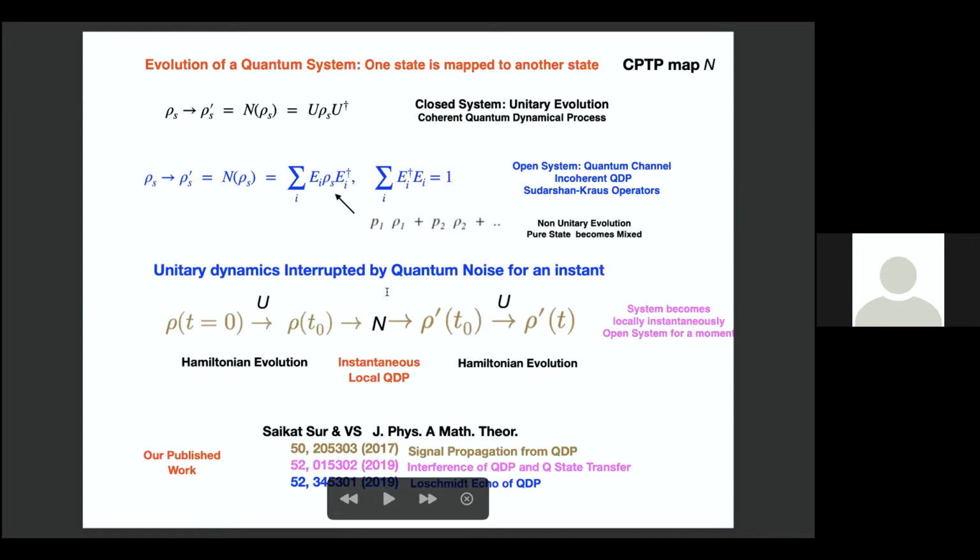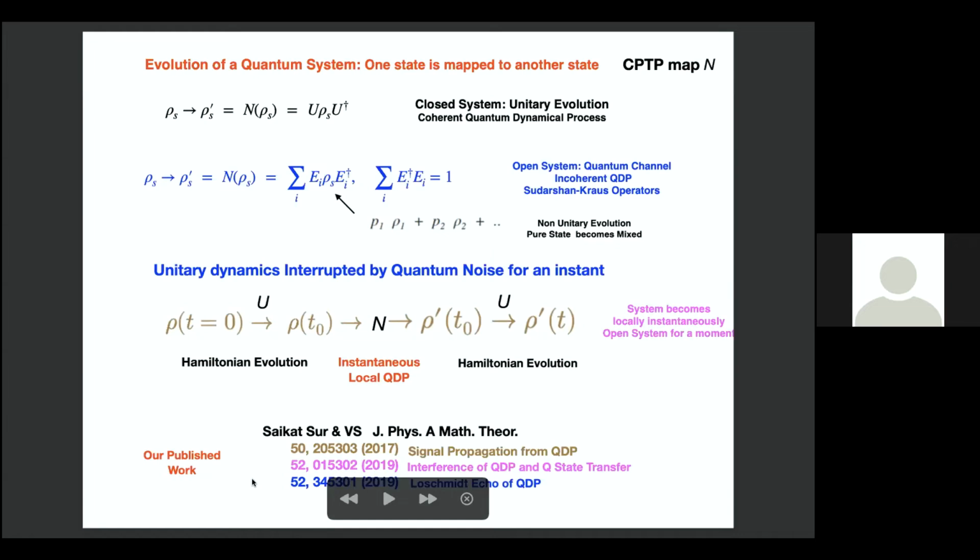Then something happens instantaneously, which means suddenly it changes from rho t naught to rho t naught prime, either this way or this way. So it could be a coherent process or it could be an incoherent QDP. And then from t naught onwards, again, it will go through unitary U. So basically, the unitary evolution from 0 to t is interrupted briefly for an instant by a QDP. And what is the effect of this QDP on various aspects we can study.